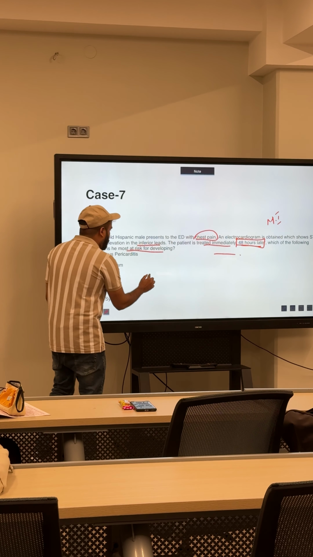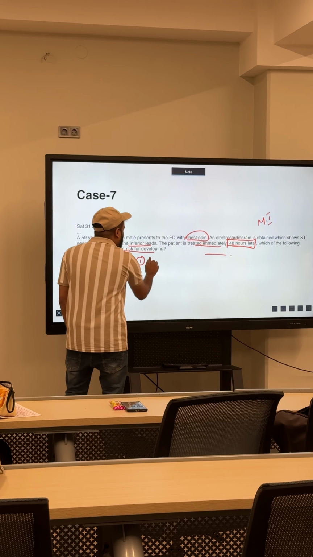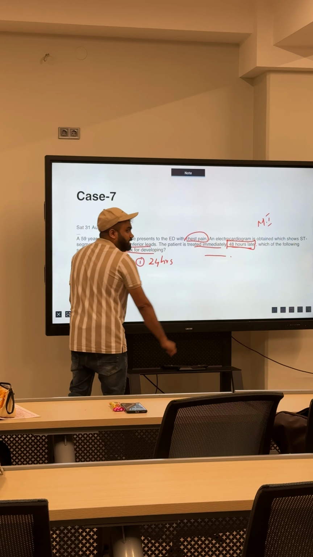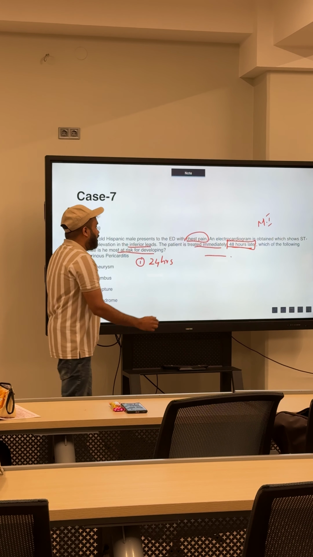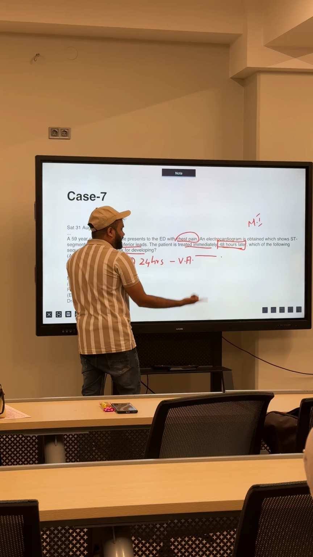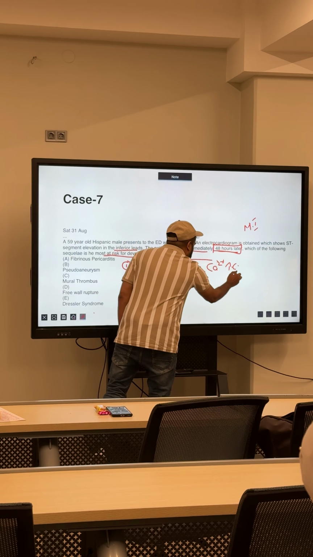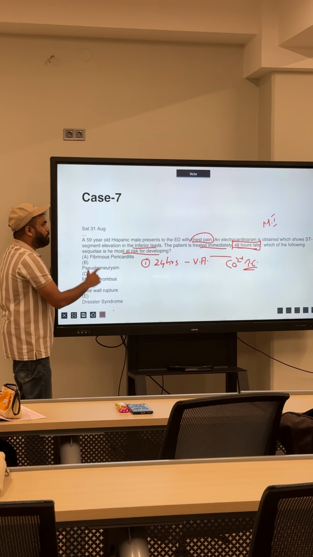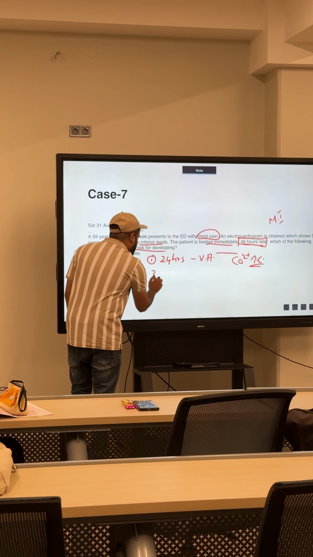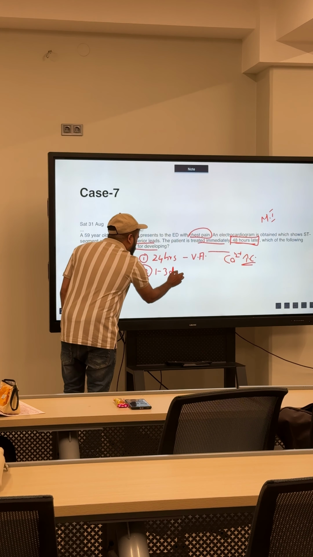One of the most common post-MI complications: normally the patient can die within 24 hours in the cardiac ICU. The most important reason for that is ventricular arrhythmia. What is the reason? Arrhythmia in the ventricle, because of accumulation of calcium, causing increased contraction. So if they ask us within 24 hours what the most important reason is, it is ventricular arrhythmia.